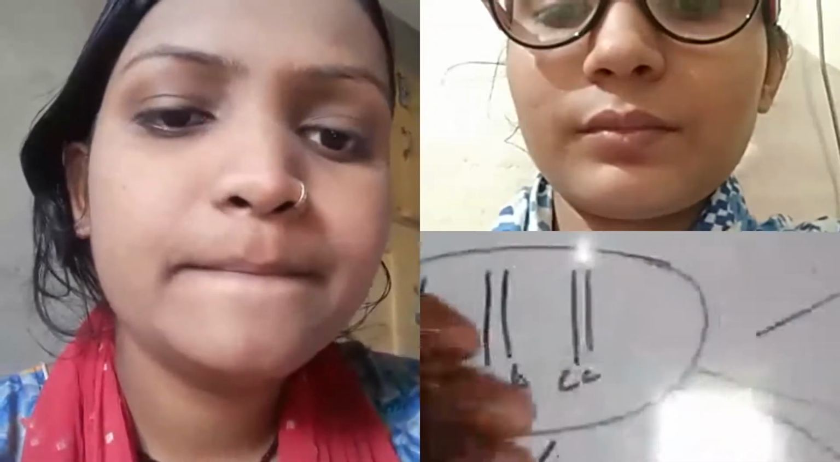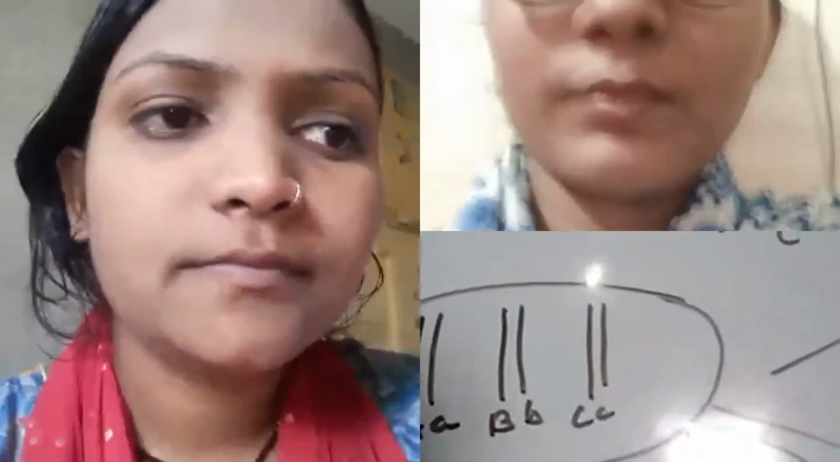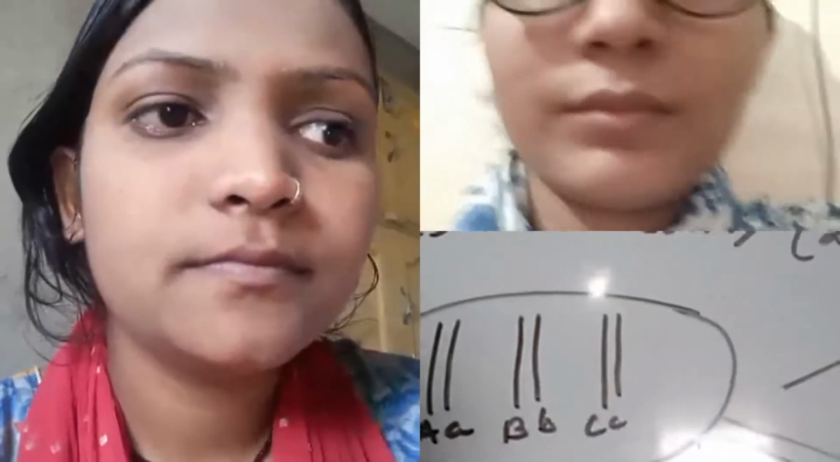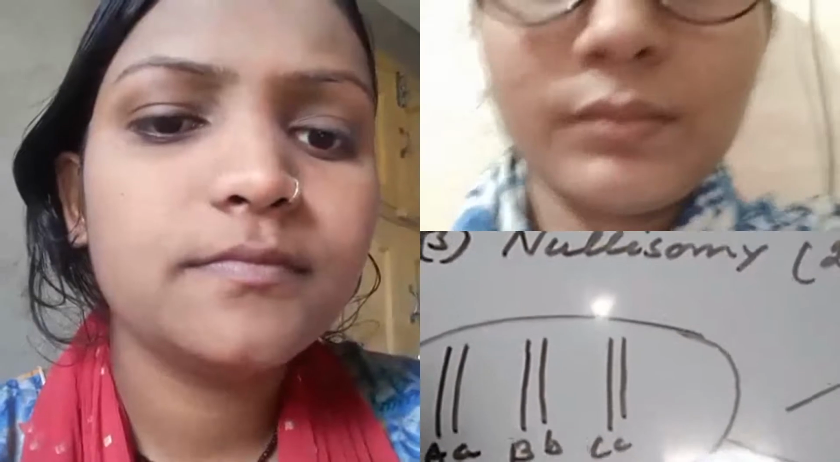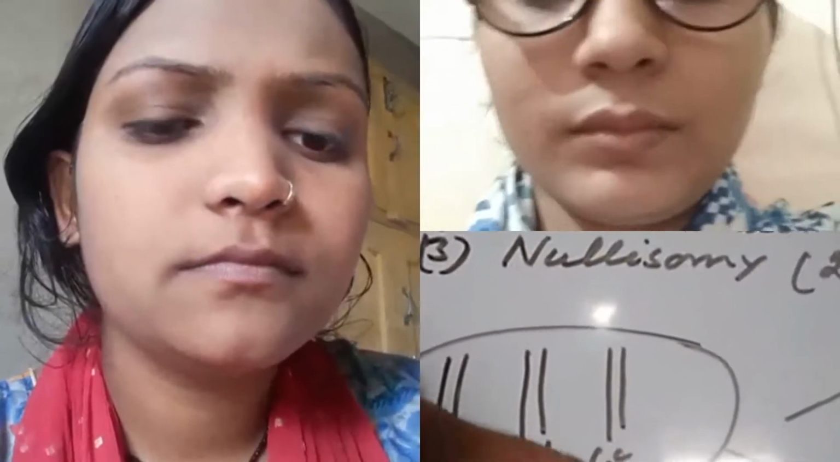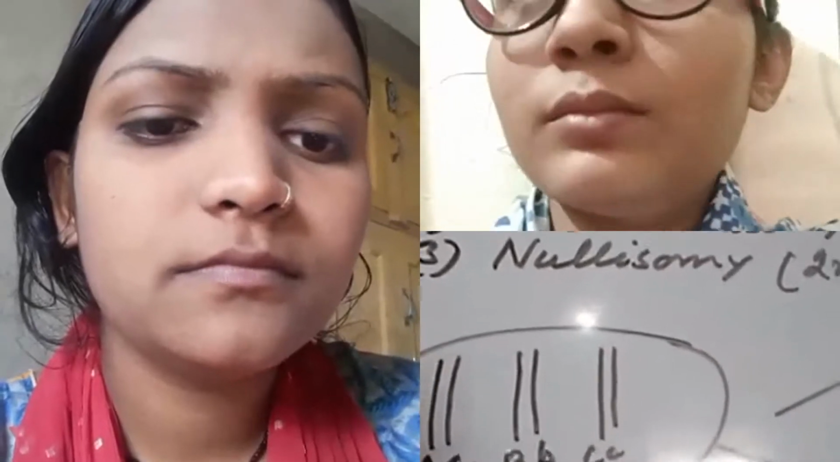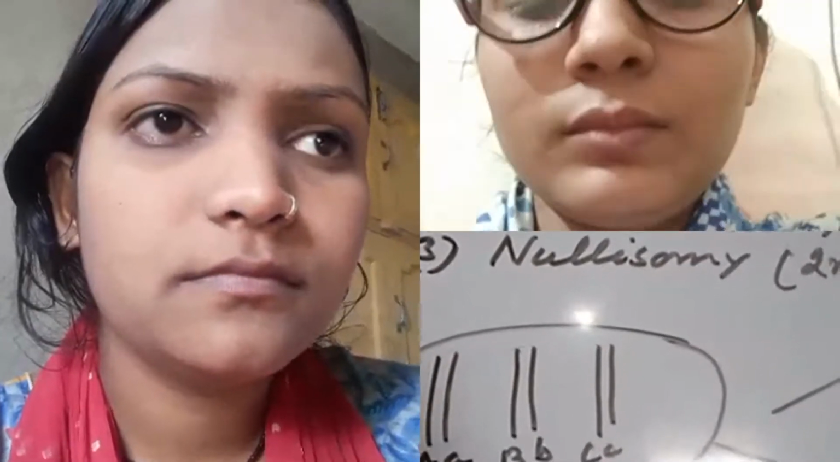Now you have to understand this. This is the structure of a normal chromosome complement. This is a cell having 2n equal to 6. Three pairs of chromosomes are present. The first pair has capital A, small a; the second pair has capital B and small b; and the third pair has capital C, small c. These lines represent the chromosomes, and the alphabets represent the names of the chromosomes.